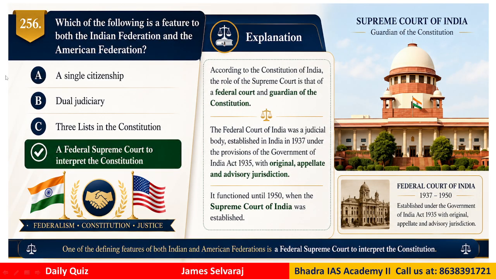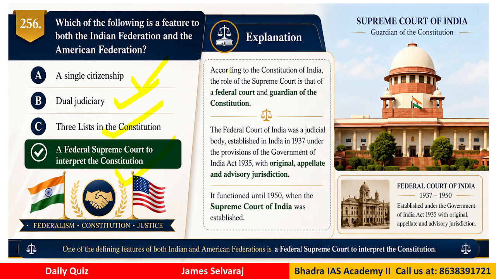Question number 256. Which of the following is a feature common to both the Indian Federation as well as the American Federation? A single citizenship, a dual judiciary, the three lists in the constitution, a federal Supreme Court. So the correct answer is the Federal Supreme Court to interpret the constitution and the laws as well.